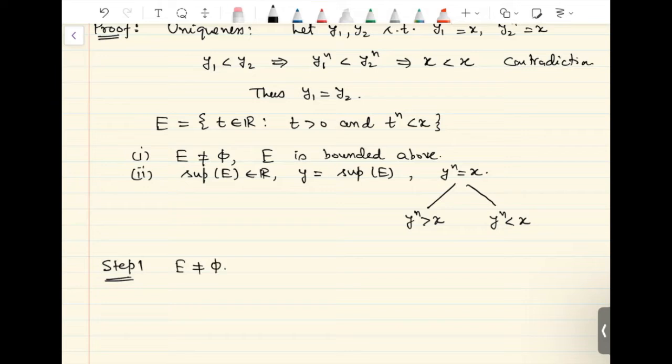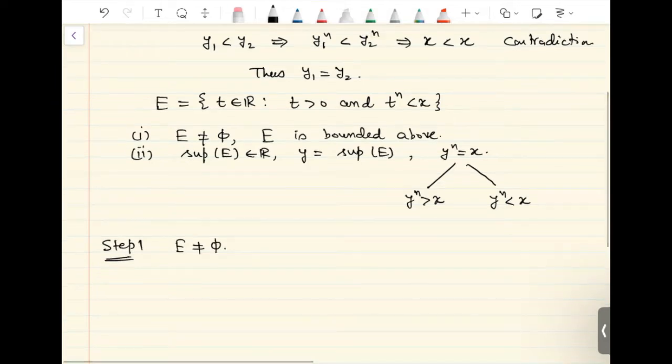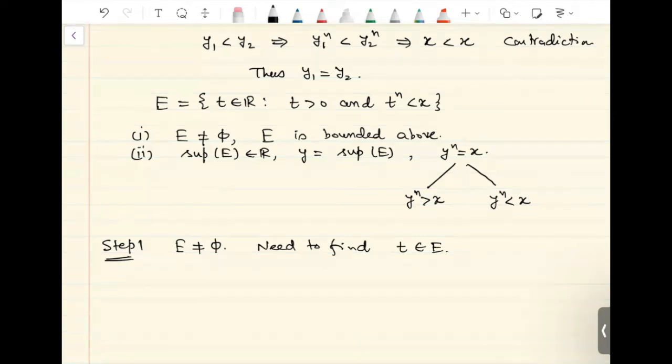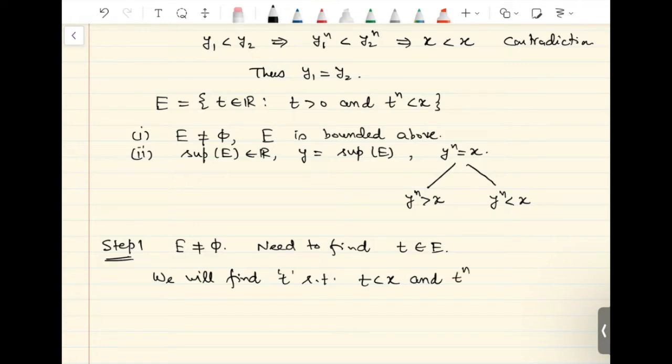This is what we want to show. To show this, we need to find an element t which belongs to E. To find this element, what we will do is we will find a number t such that t is less than x and t raised to n is less than or equal to t.